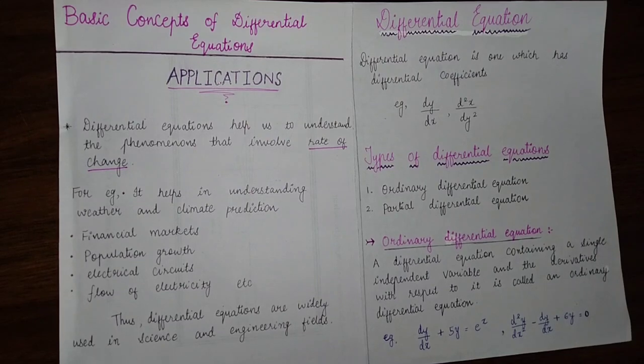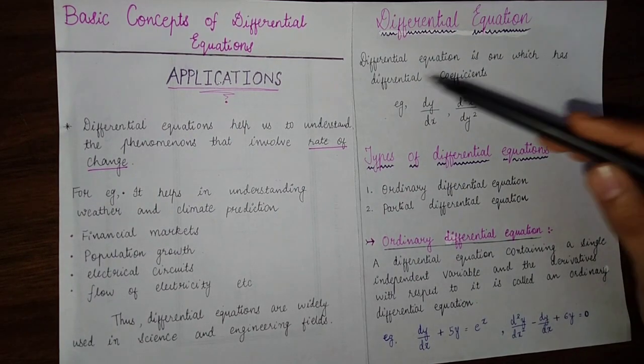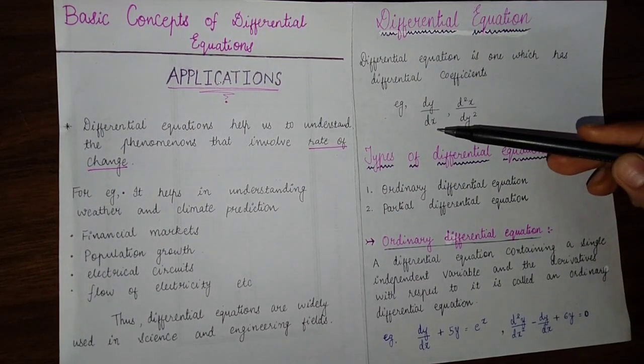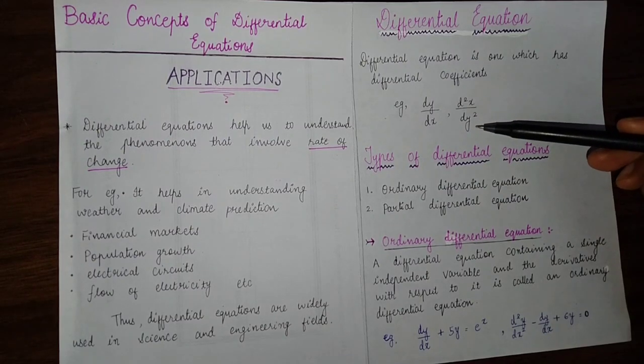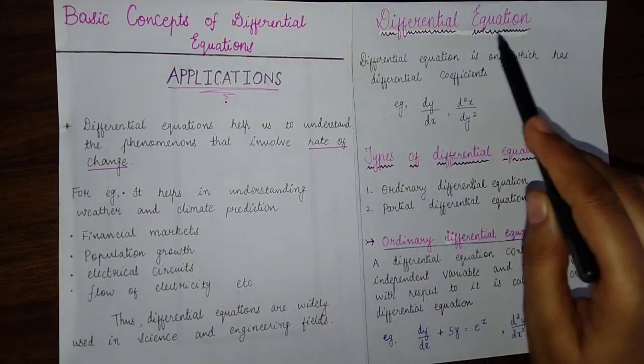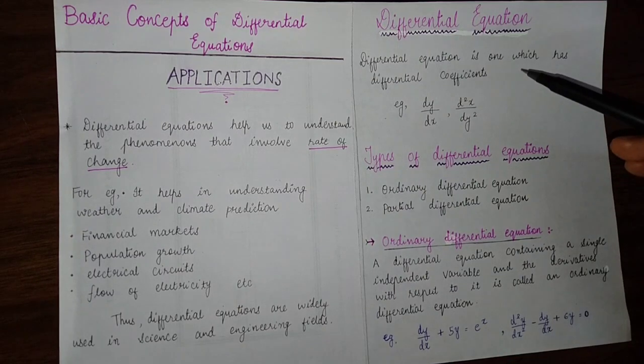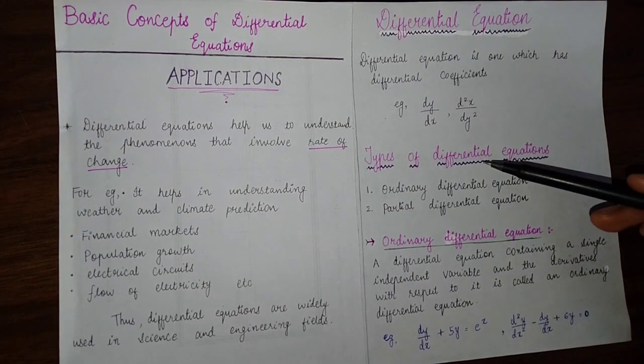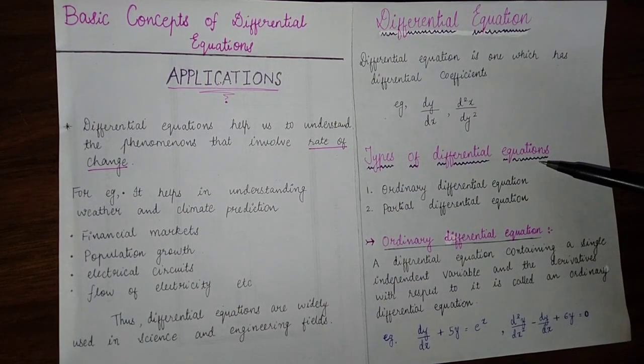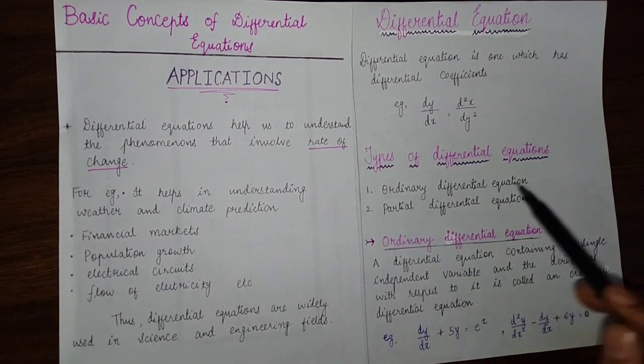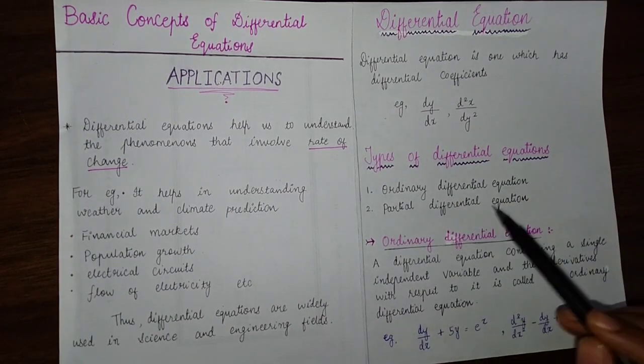So first of all, what is the meaning of differential equation? A differential equation is one which has a differential coefficient. You all know that the equations which have differential coefficients like dy by dx, d square x by dy square, are called differential equations. Now there are two types of differential equations, that is ordinary differential equation and partial differential equation.